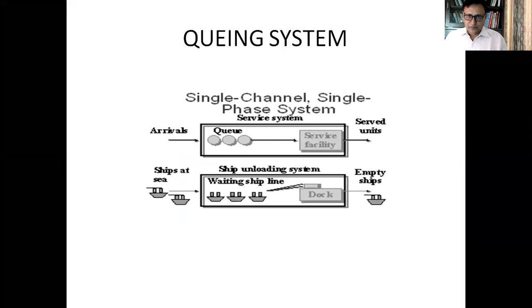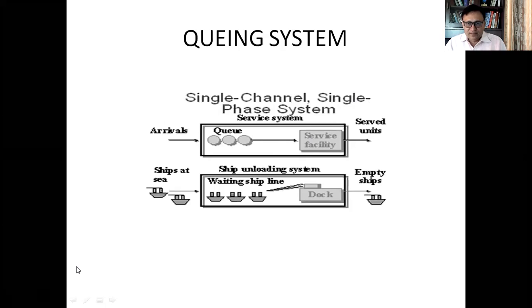So the first queuing system or queuing model is the single channel, single phase system. As you can see in the picture, there is an arrival first, the arrow, and arrival is from the one gate, and then a person joins a queue, and there is one queue only. The people join in the queue, and then they go to the service facility, and there is one service facility only, and they get the service and go out. So arrival, queue, service facility, and served units, they are in a sequence. Number of service units is one, queue is one, arrival gate is one. So this is a single channel, single phase system.